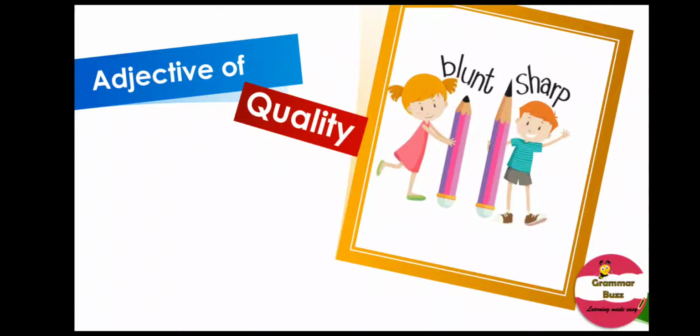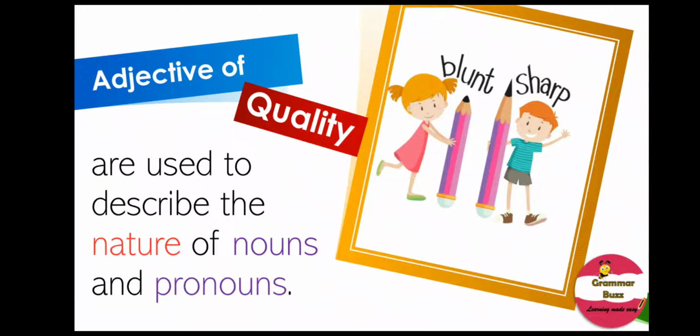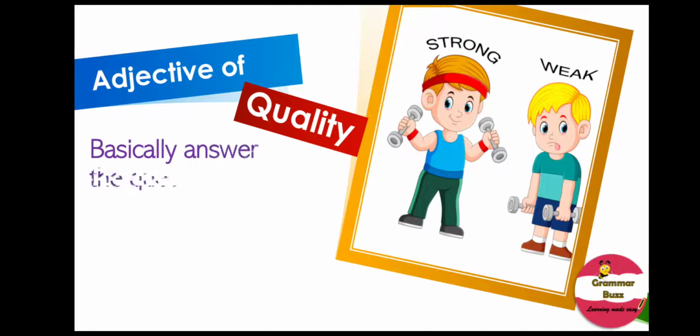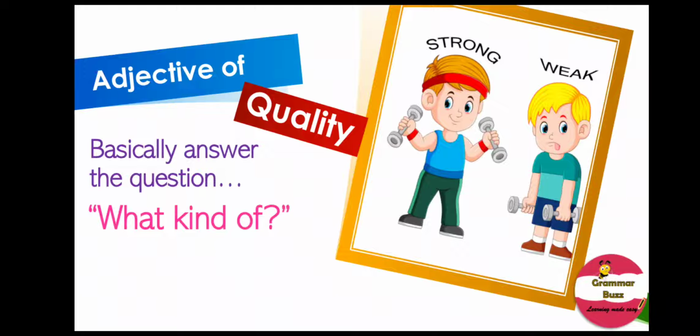So let us find out what adjectives of qualities are. Adjectives of qualities are used to describe the nature of nouns and the nature of pronouns. Adjective of quality basically answer the question, what kind?